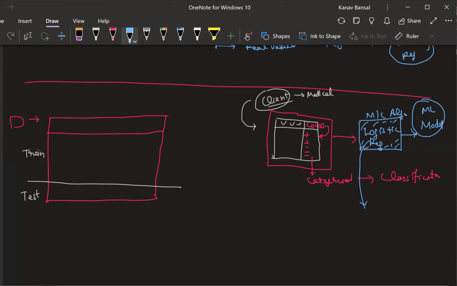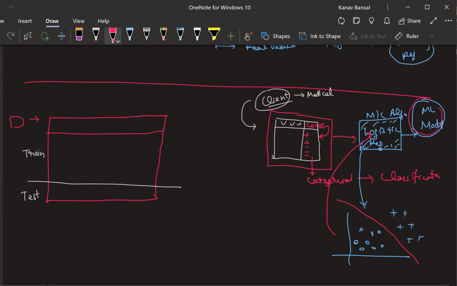Internally, this algorithm is going to plot all these points like this, and finally it is going to learn that line which is going to separate out all the data points. Are you all able to understand this? This is something that we did yesterday. This is what happens internally in this box.